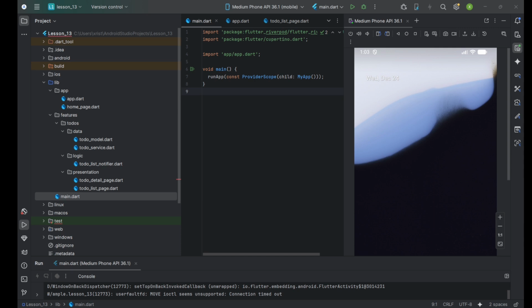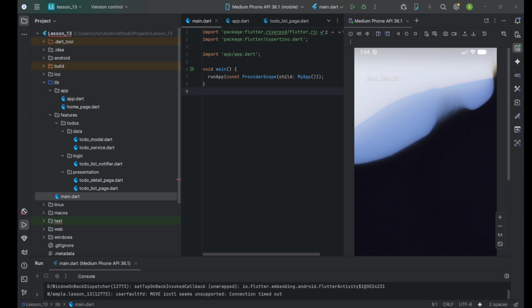So this playlist is not about copying code quickly, each lesson builds on the previous one. I would recommend you watch them in order, understand what changes are made, and not skip refactoring steps. At the end of this playlist, you will have a clean Flutter codebase, a scalable architecture, a project that you can show with confidence.